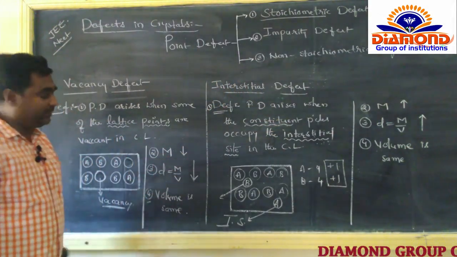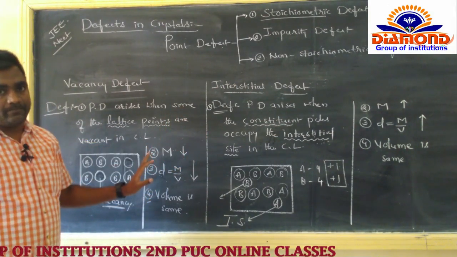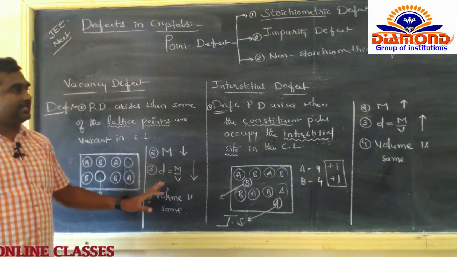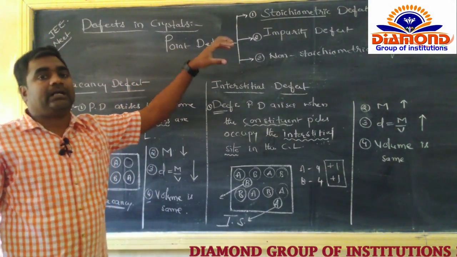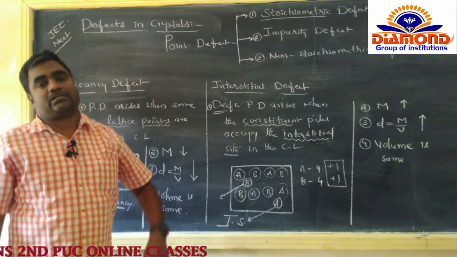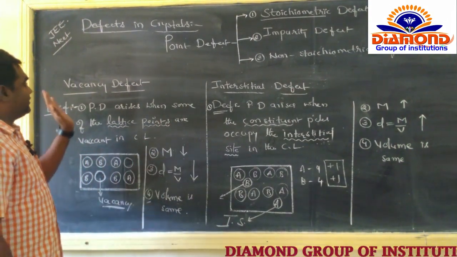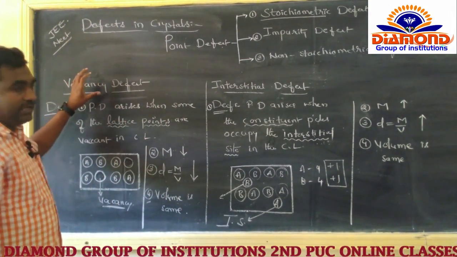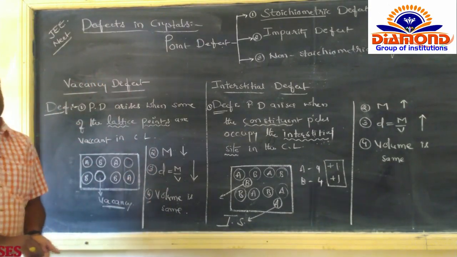Then the fourth point: in both the cases the value is same. But what we discussed, the vacancy defect and interstitial defect are observed in non-ionic solids only. Now, next we are going to discuss the very important ones, Schottky and Frenkel defects.